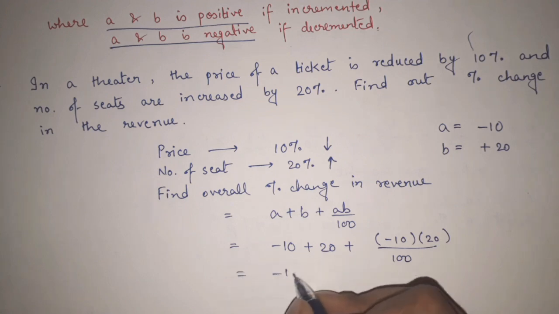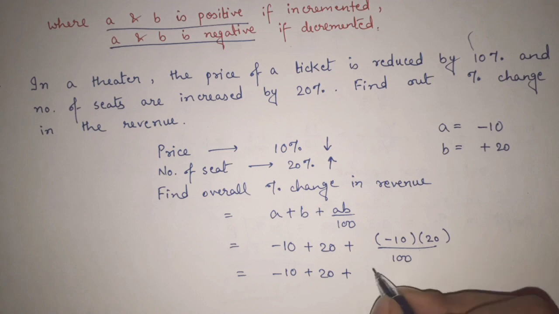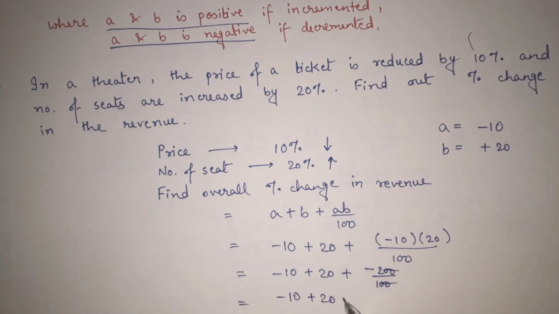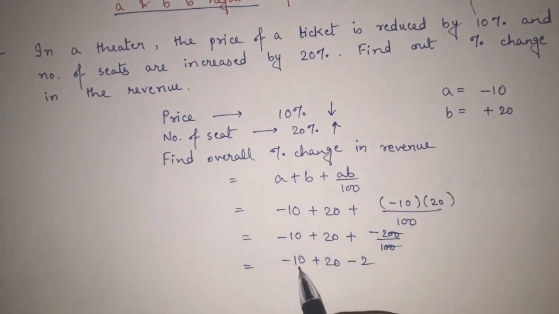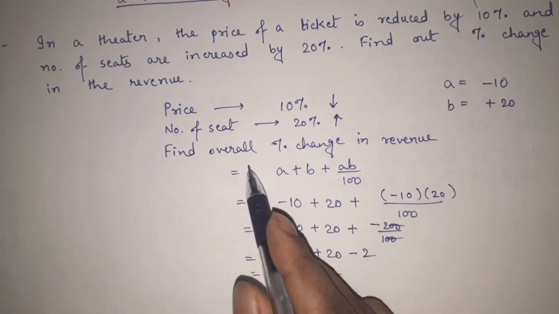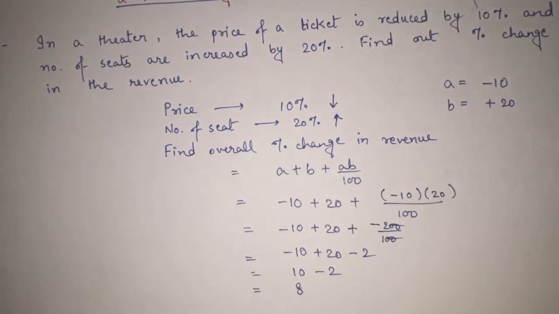This is equal to minus 10 plus 20 plus minus 200 divided by 100. So this will get cancelled. Minus 10 plus 20 and minus 2 is remaining here. So minus 10 plus 20 is plus 10, minus 2. This is equal to 8. So I have got the overall change in percentage in revenue.